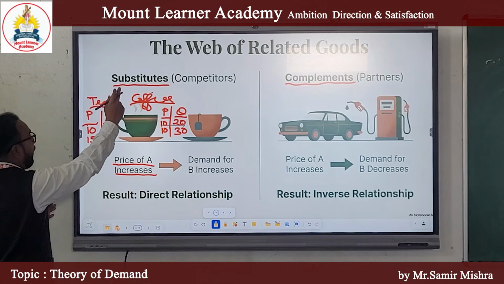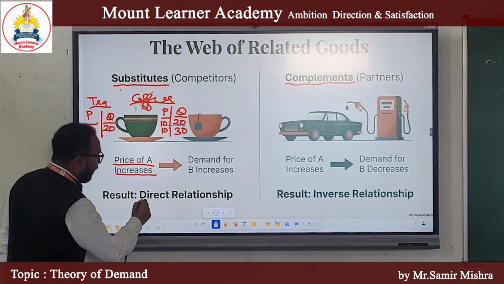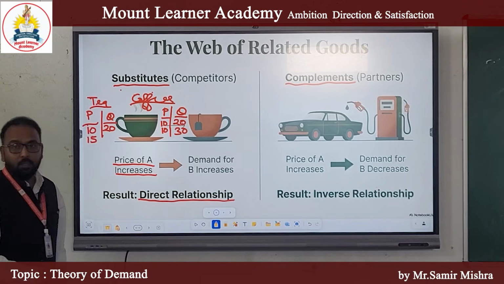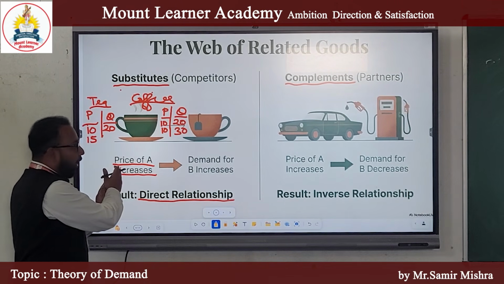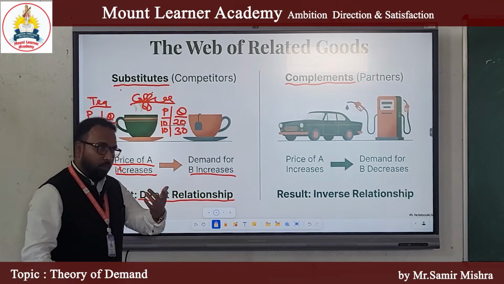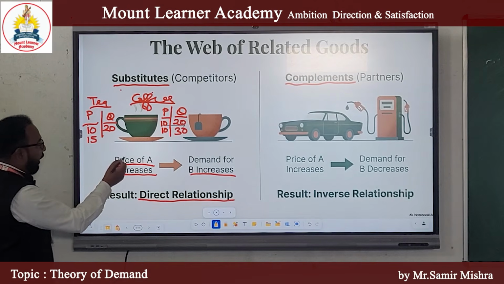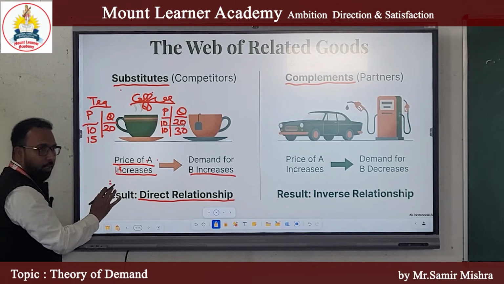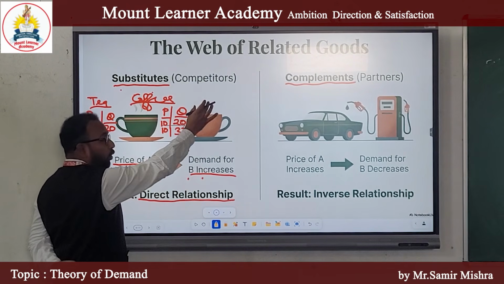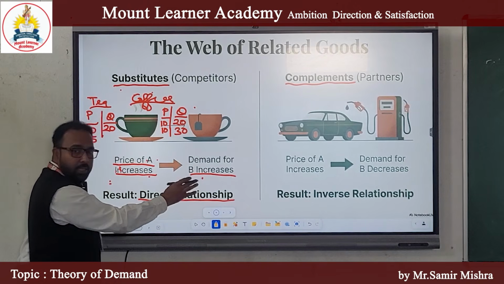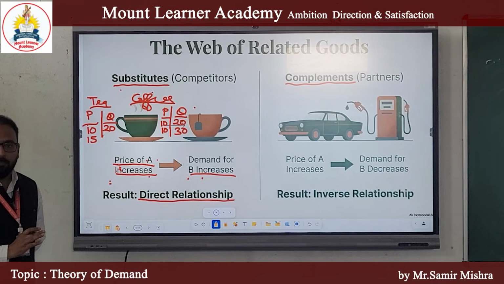So we can say in case of substitute goods, there is a direct relationship between the price of one good and the demand for the other. For example, when the price of A, which here refers to tea, increases, the demand for B, which here refers to coffee, increases. Clear?